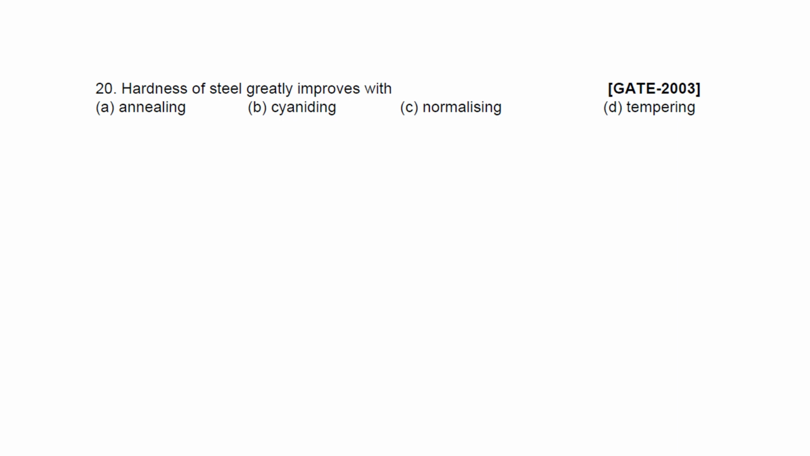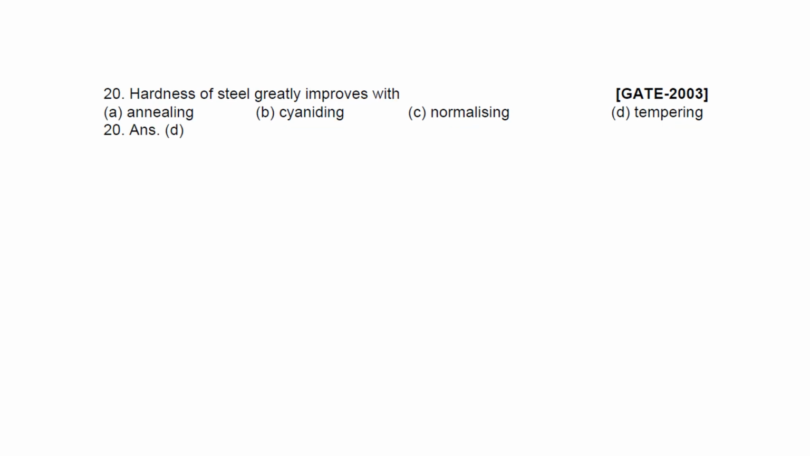Next question. Hardness of steel greatly improves with annealing, cyaniding, normalizing, tempering. I think you can answer this question. We have seen a lot more questions of this kind. So this is actually D, tempering.